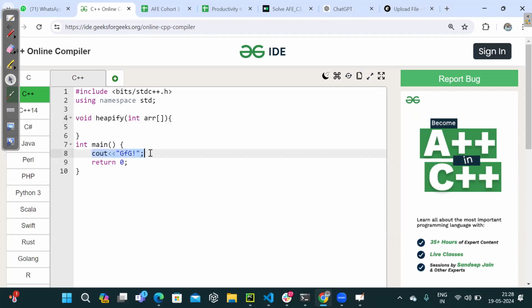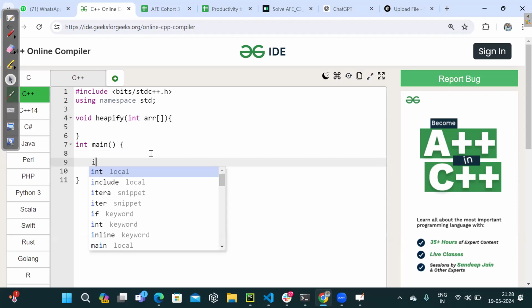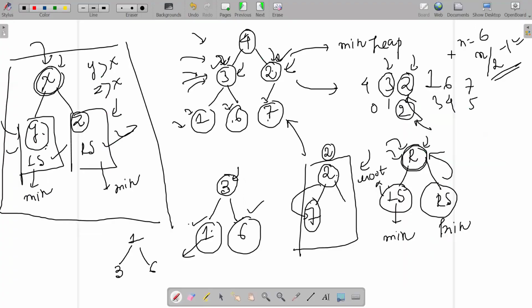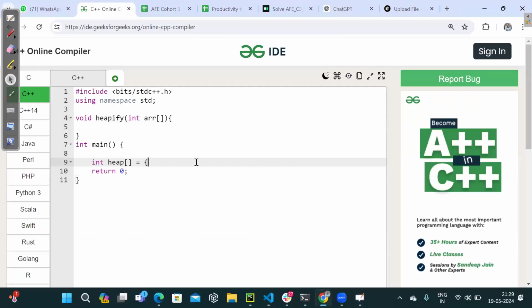Okay, let's first have the array and then we'll take a call on how to proceed ahead. Let there be an array, or let there be a min heap that I am considering, right? And this is containing what data points for us? Tell me that. 4, 3, 2, 1, 6, 7, right?